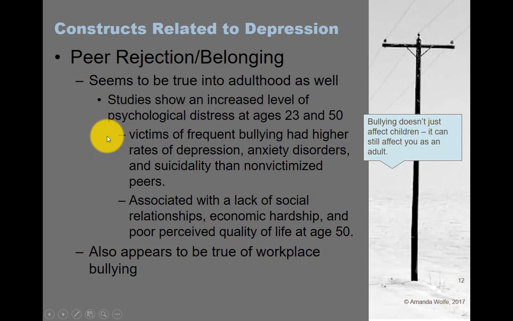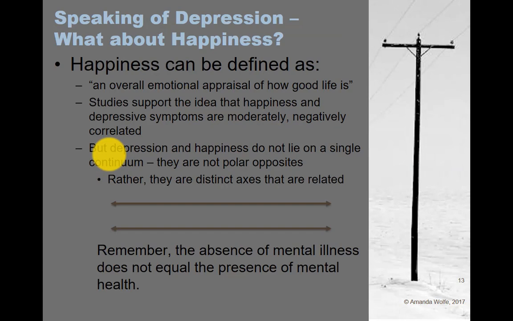So again, you can read some of these things that are some of our outcomes, but I do want you to pay attention to this piece about belonging and how important belonging is to mental health, and how much we've associated peer rejection and loneliness and a lack of a sense of belonging to mental illness, or to bad psychological outcomes. Now, when we think about depression, we also have to talk briefly about happiness, right?